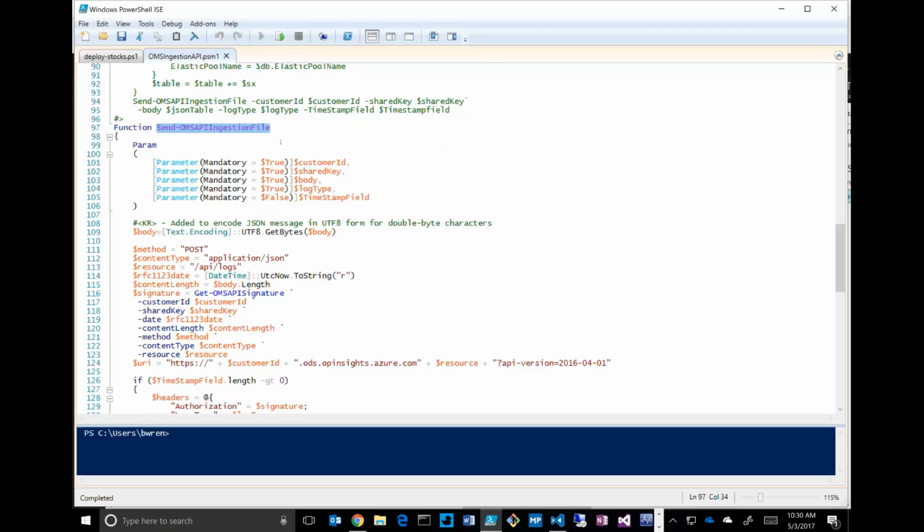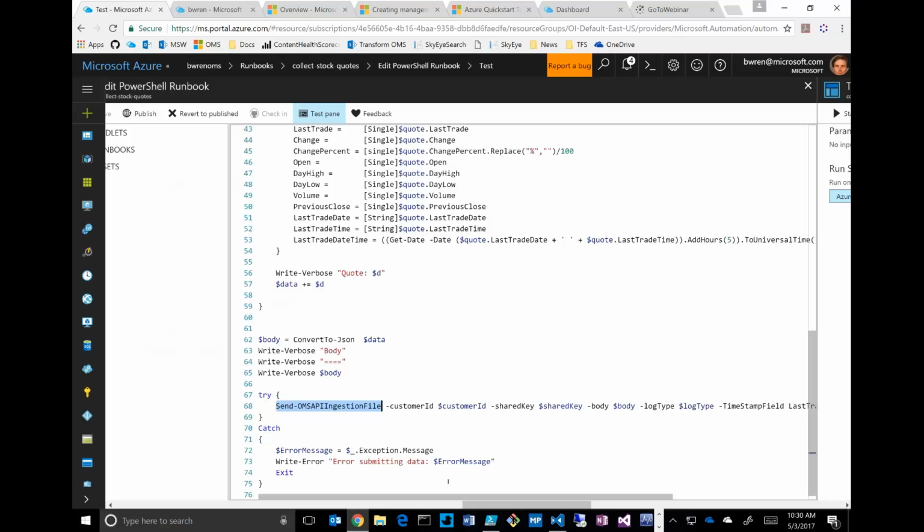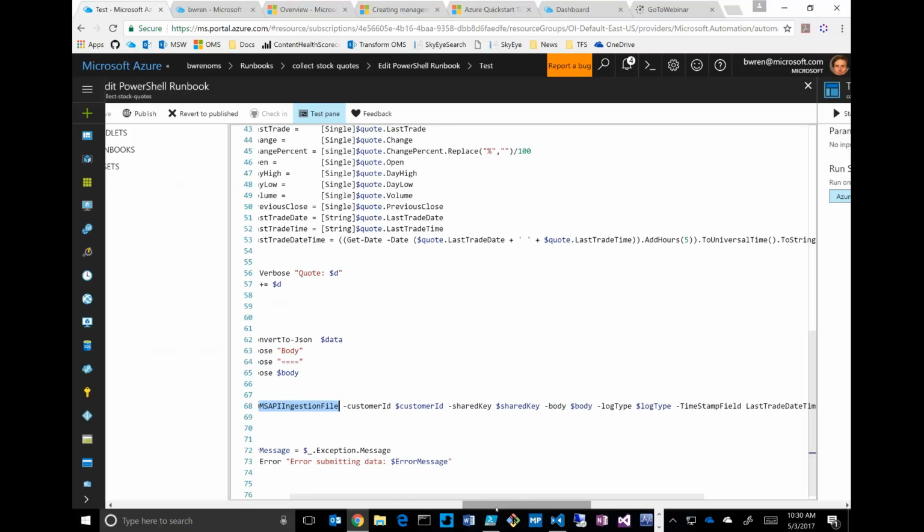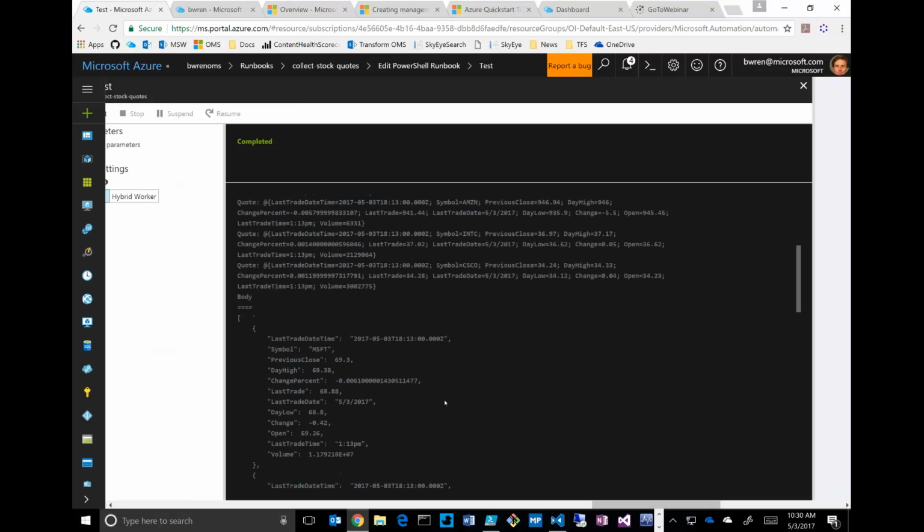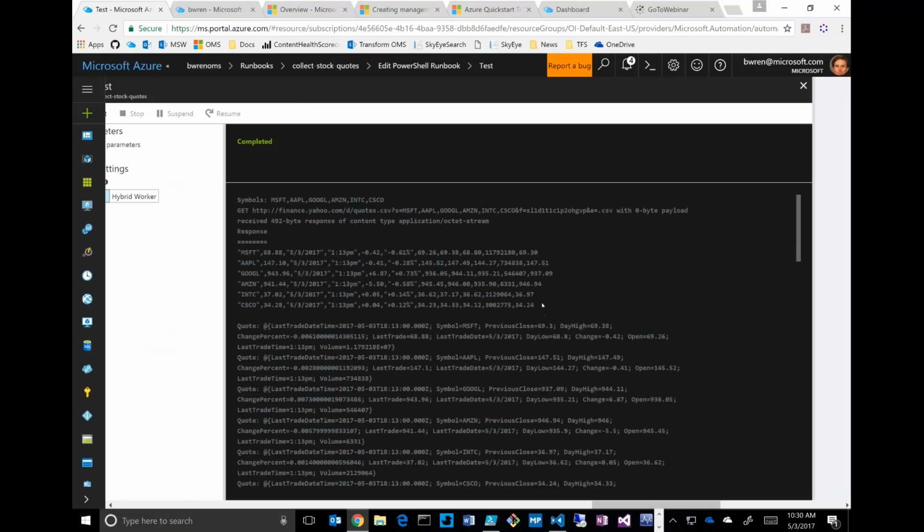So if you start doing this, you really want to go out. There are a couple other people who have written modules as well to do this in the PowerShell Gallery. You can get those. So if I go back, I'll show in a moment where I have that loaded. Okay, but if we look, my test should have finished by now. Sure enough, there it is, and you can see this data coming back, right? There's what I got from the web service, which is just CSV of those stock quotes.